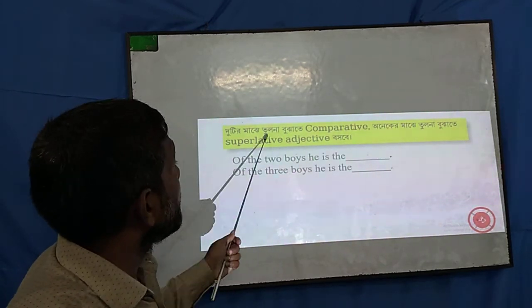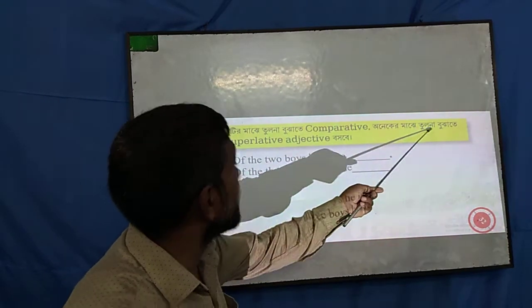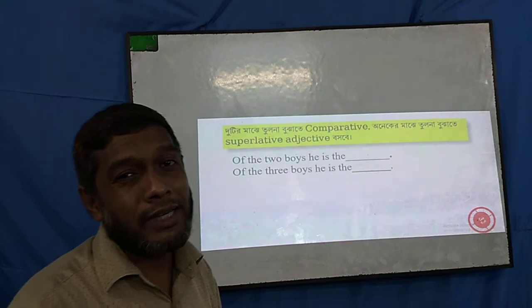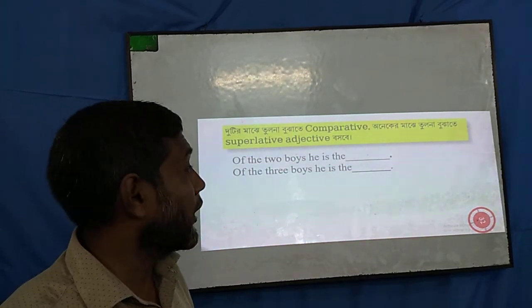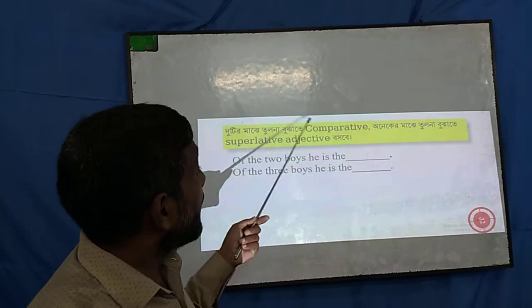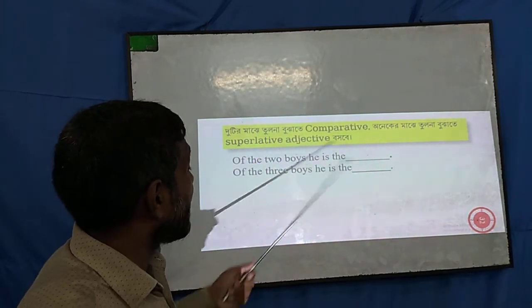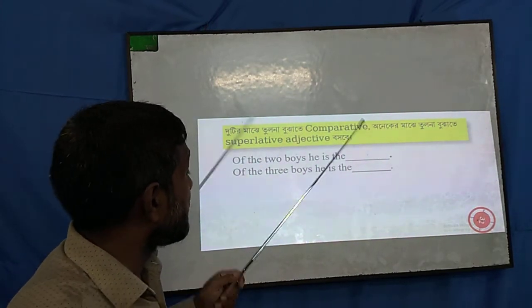This is about comparison between two, where a comparative is used, and comparison among many, where a superlative adjective sits. As students of class 10 and 9, you have prior knowledge of comparative and superlative, but I am sharing it to remind you of the rules so that you can fill in the gaps very easily.